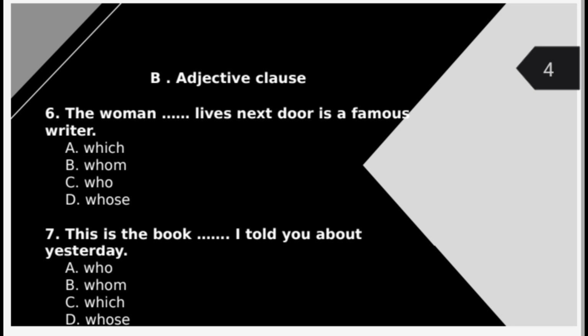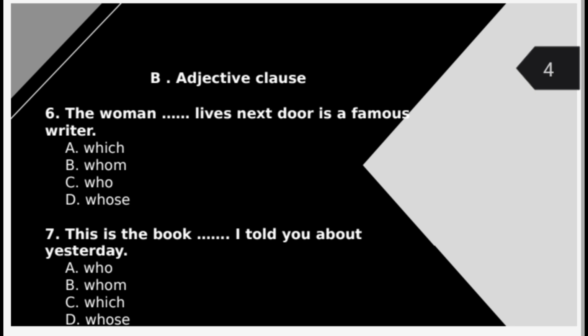Since "who" functions as a subject pronoun for people, choice C, who, is the most appropriate answer. Other options like "which" are only used for objects, while "whom" is typically used as an object pronoun, usually followed by another subject like I, you, or he.